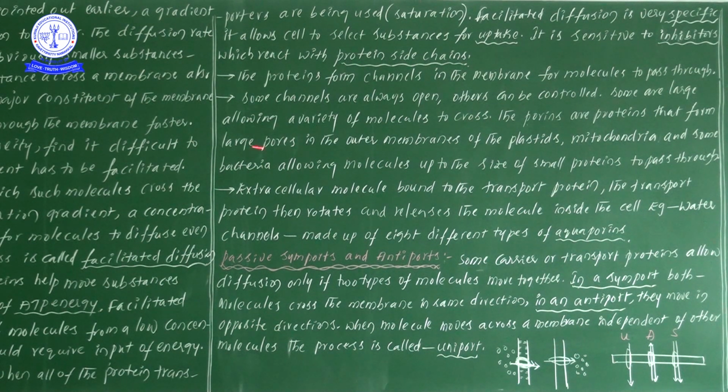Next one, extracellular molecule. Here the extracellular molecule is bound to the transport protein. The transport protein then rotates.